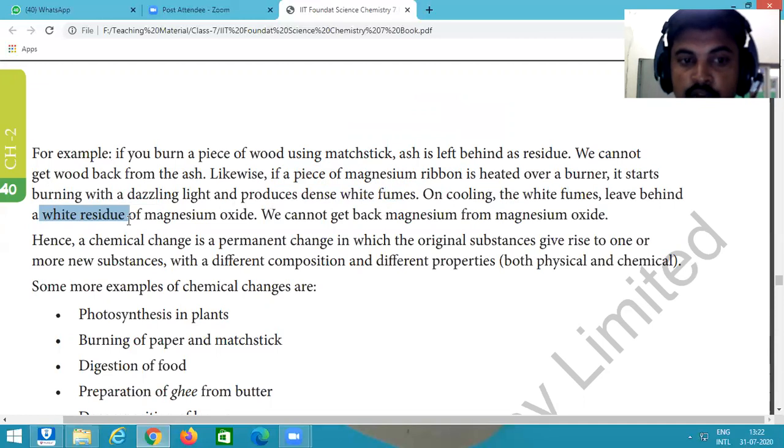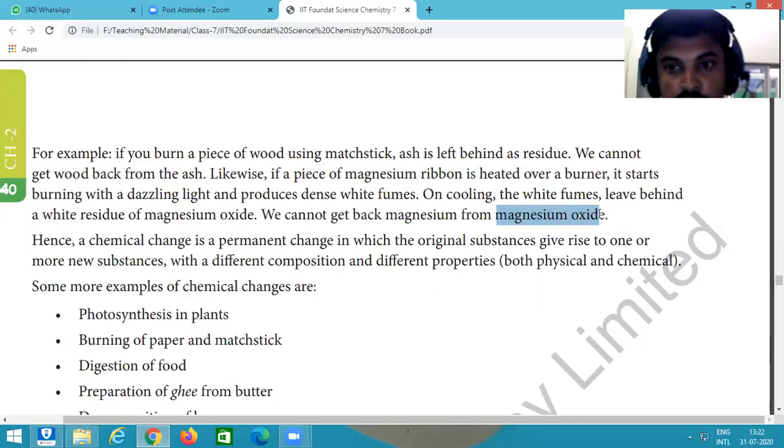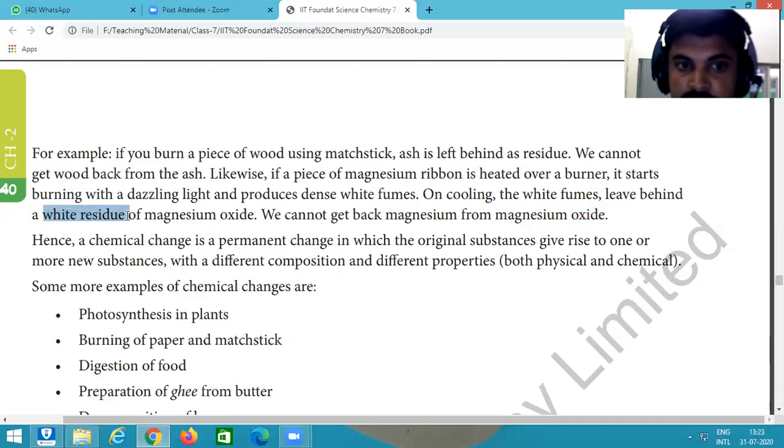After the reaction, what do we get as a product? Only white residue of magnesium oxide. And we cannot get back magnesium ribbon from the magnesium oxide. Magnesium oxide is the white residue. It is our product.